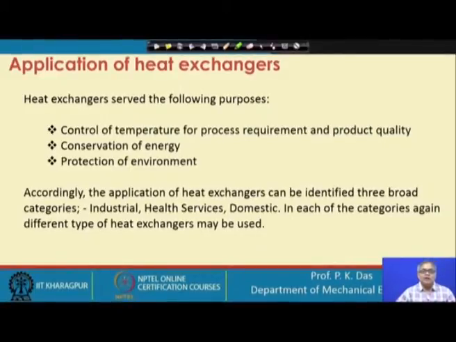So, when we are stopping or reducing the waste of thermal energy, we are protecting the environment.